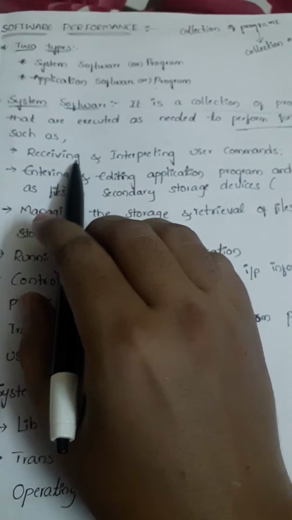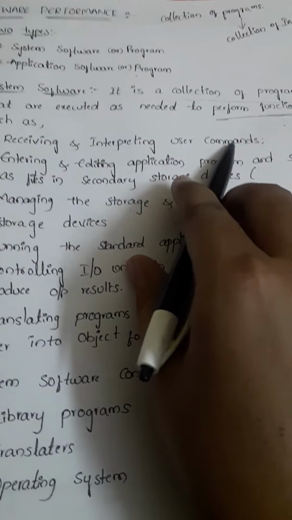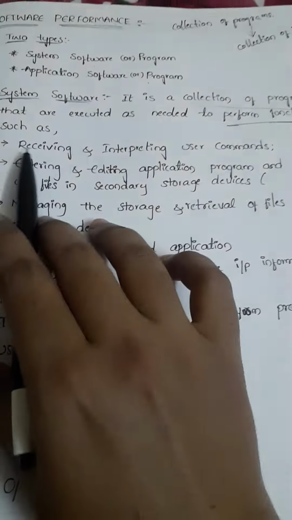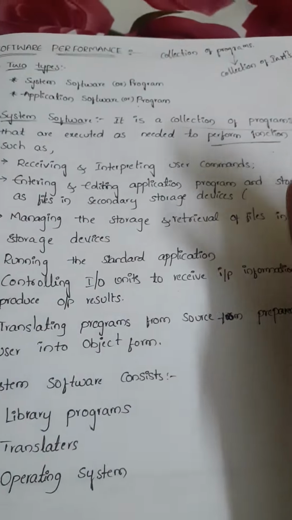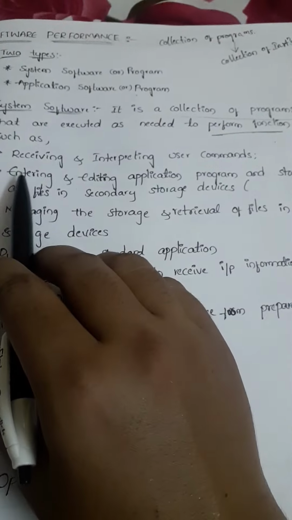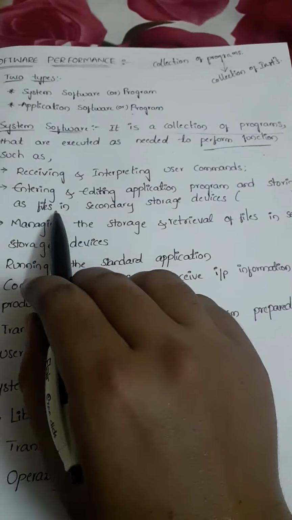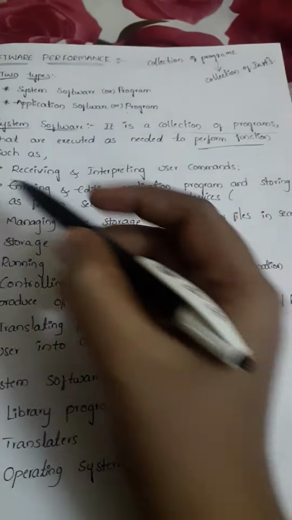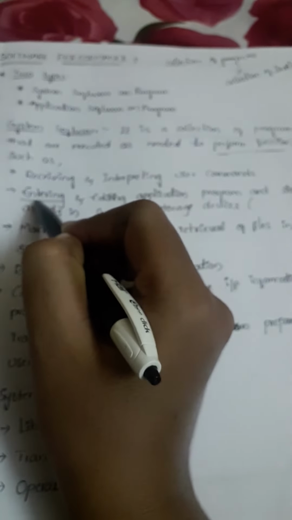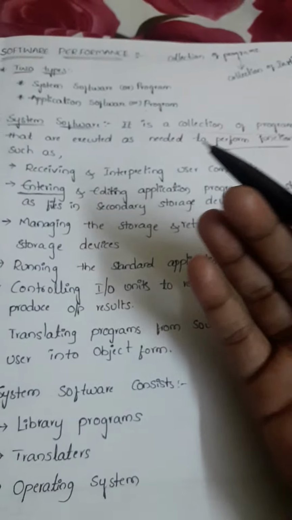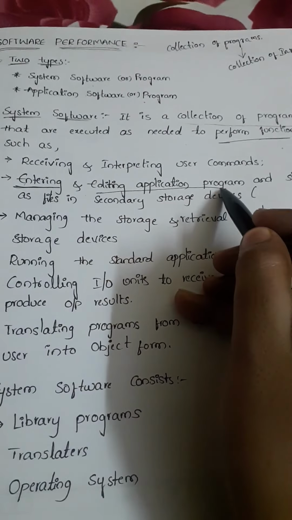The first function is receiving and interpreting user commands. The next one is entering and editing the application program and storing it as files in secondary storage devices. That means it involves entering information and also editing application programs.